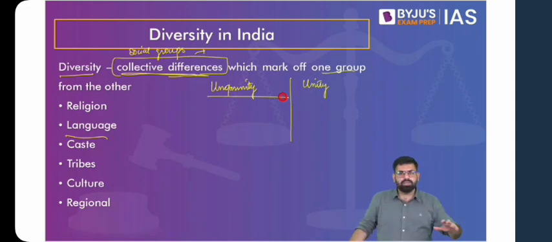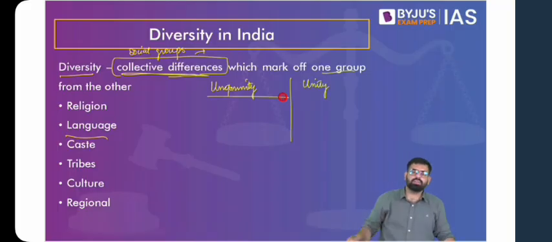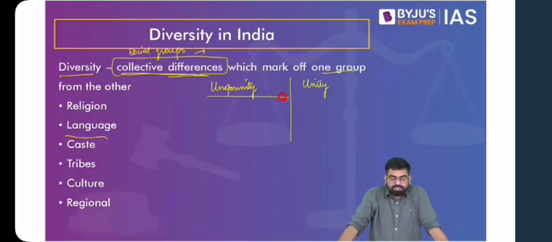Uniformity means uniform. You can understand it from the uniforms of your police, from the uniforms that you used to wear in school, from the uniforms that you see in the service sector, particularly hospitality. What does that mean? That when we talk about uniformity, it is about similar traits. It is about cultural similarities. It is not necessarily in terms of uniform or the dress that you wear. We talk about cultural similarities as well.